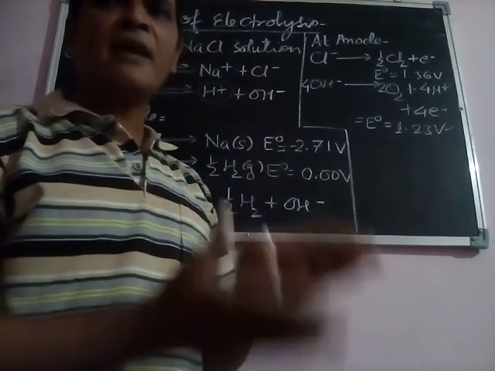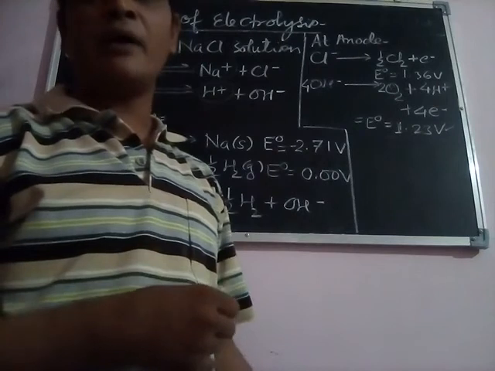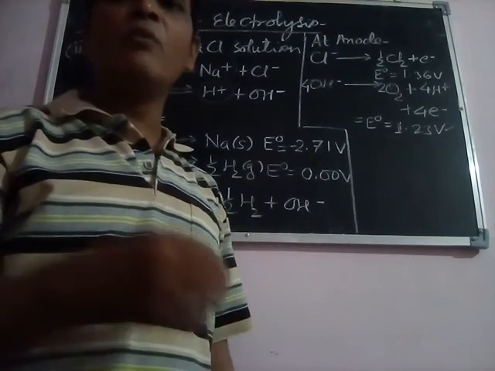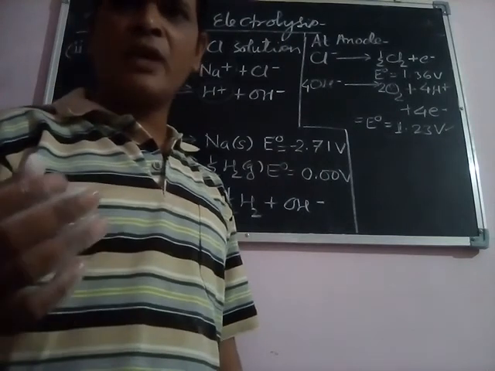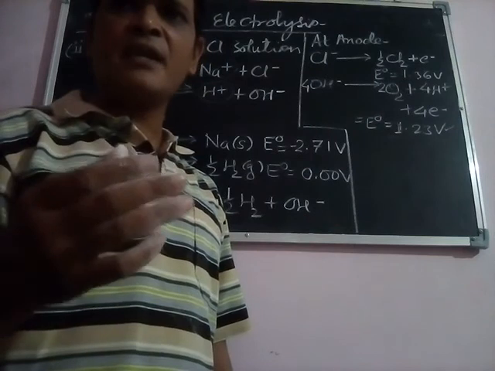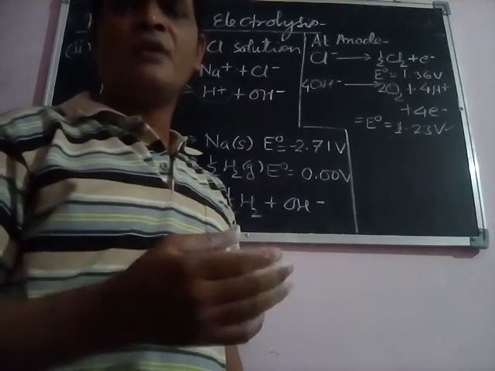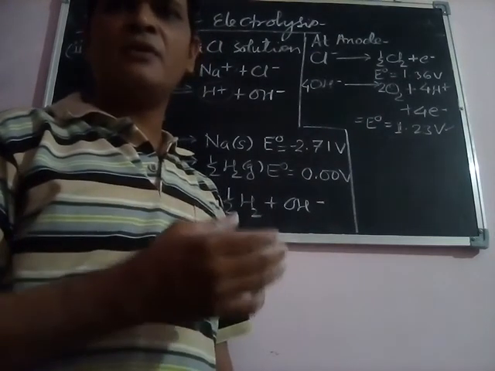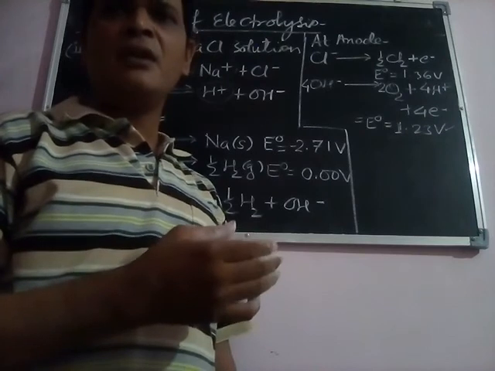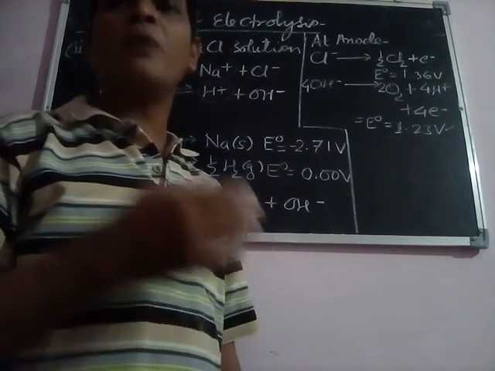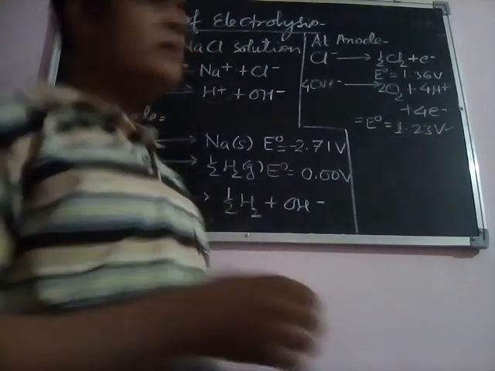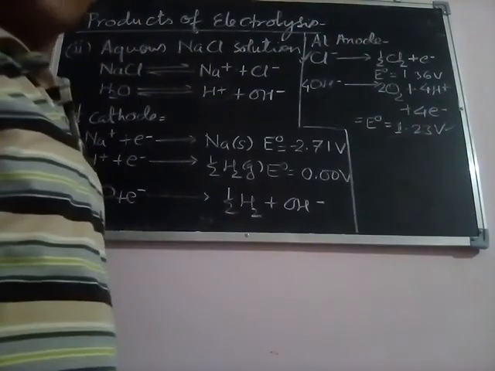That's why an excess amount of voltage is required for the removal of oxygen gas. That excess voltage required for the production of oxygen is known as over potential. It means the reaction which will proceed here is the oxidation of chloride ion.